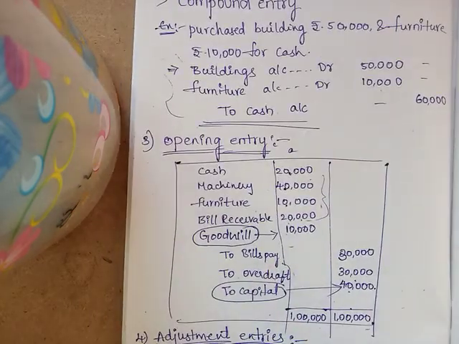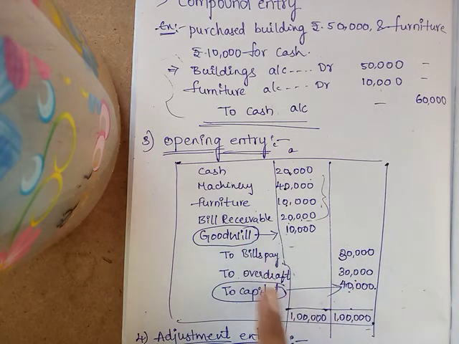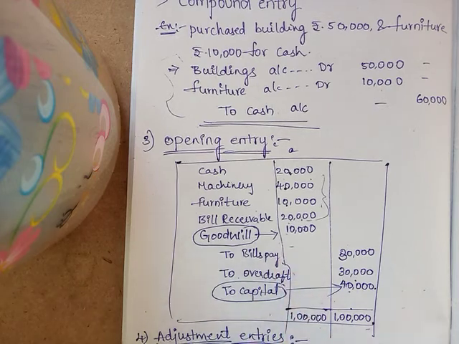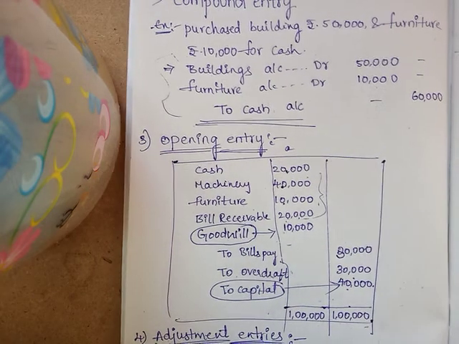Next is opening entry. Opening entry means what? These are forward balances. Forward balances means, this year on 31st December, a 50,000 balance is remaining. That 50,000 balance is the next year's opening balance on 1st January 2021. In these opening entries, we have to find out the goodwill or find out the capital. This is the process of journal.